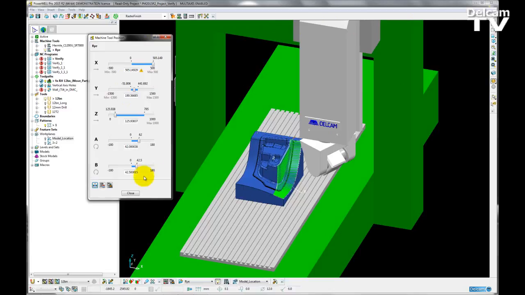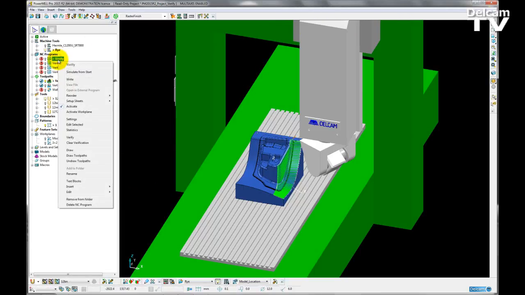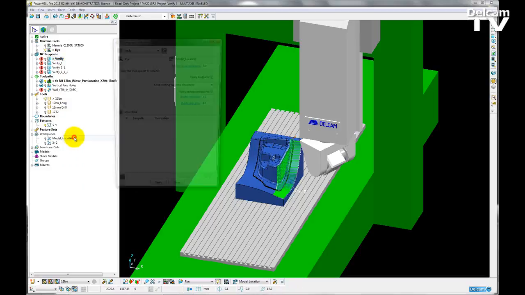So I can accept those changes, close my machine tool position form. I'm going to right click on the NC program, clear the verification, and then I'm going to verify again.